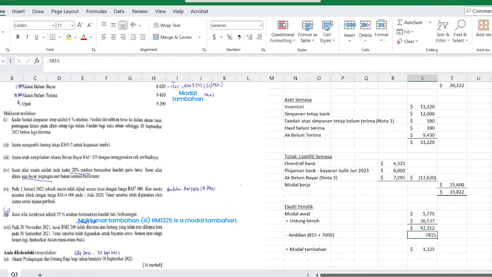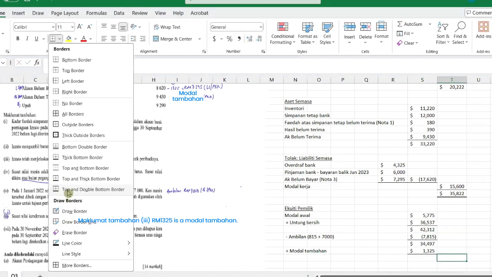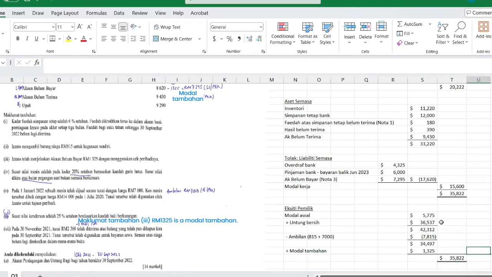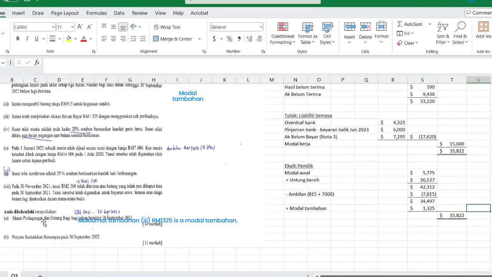So we put a subtotal at this point first. Then with modal tambahan, we can total this section, see whether we can make tally with here. In this question, there's no liability bukan semasa, so it should end here with the equity section. See whether we can get tally. So it's 35822 and 35822. So our answer should be correct. That's B. That's the answer for this question.